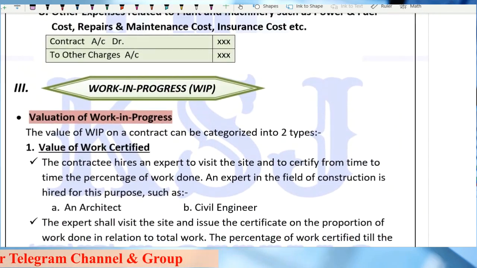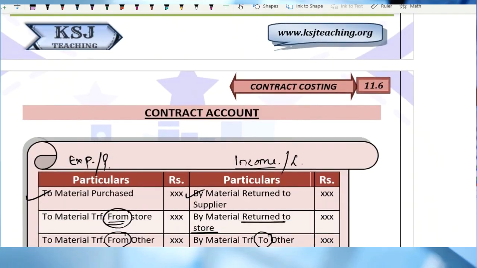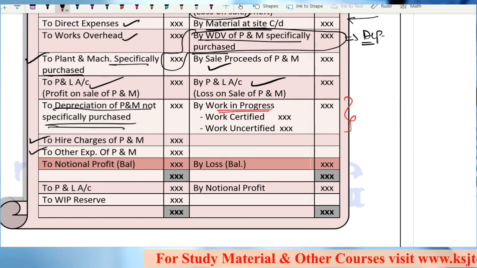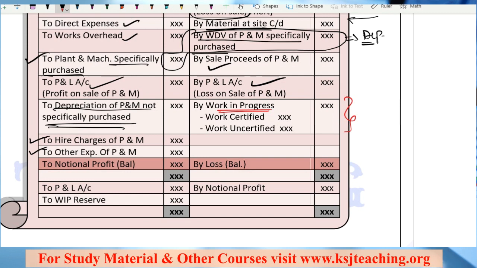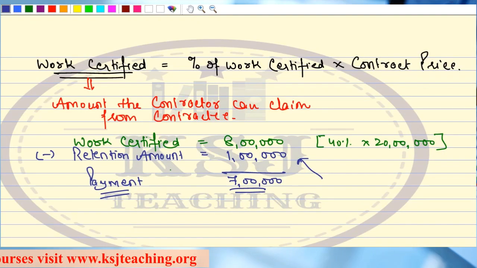So all those who are having the books, they can go through this part. This is the work in progress part, right? Valuation of work certified, and you can go through it. Clear, sir? And in the contract account, how do we show this work certified, sir? Work in progress. This WIP is shown on the credit side because it is still in progress. This work certified amount and work uncertified we are going to discuss now. This much is clear. Work certified is clear, sir.